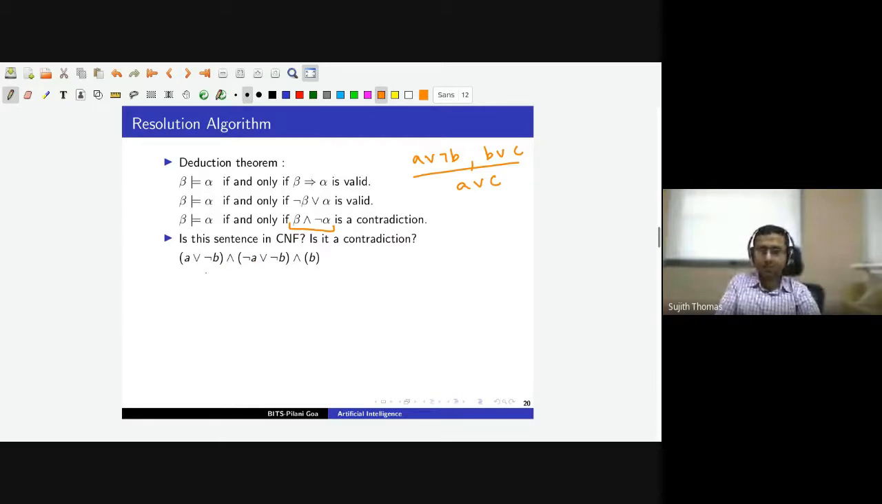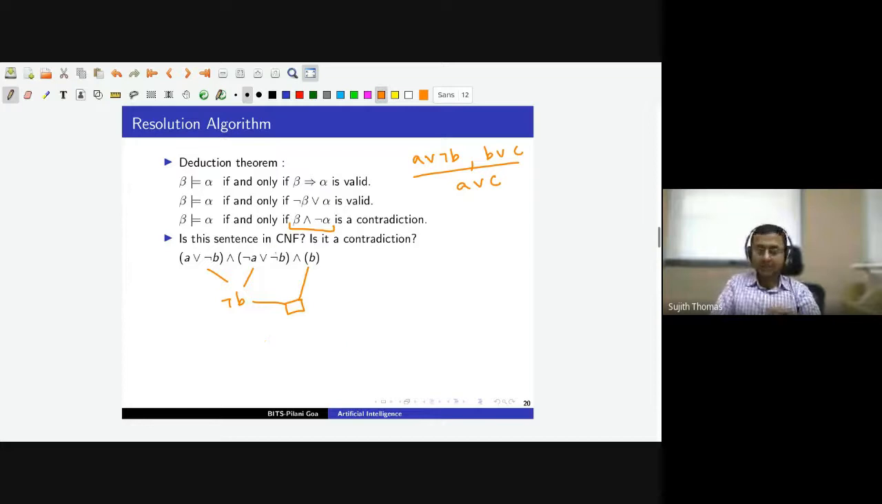So from these two we can conclude that not B is true. If the first two clauses are true, then not B must also be true. We are assuming that all the clauses are true. So if all the clauses are true, not B must be true. And if not B is true, we also have B is true. If not B and B both are true, that is not possible. So that leads to an empty clause or a box clause.